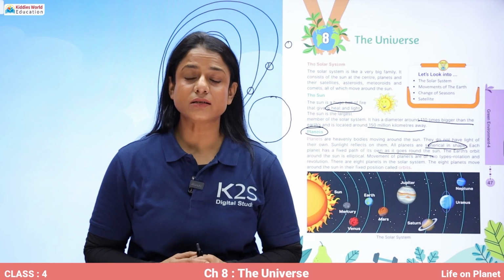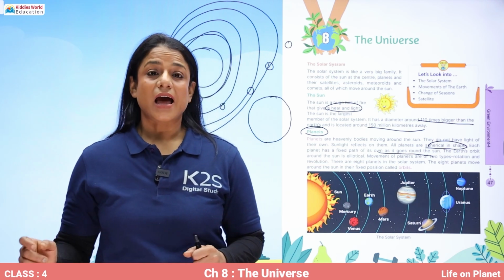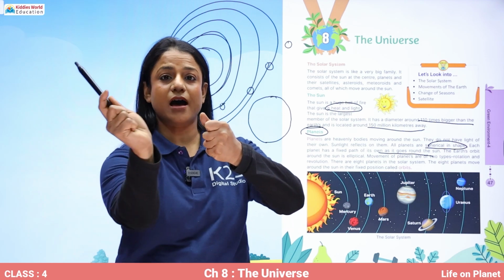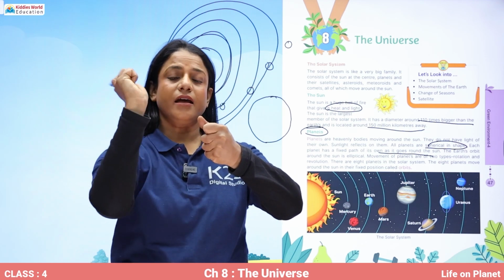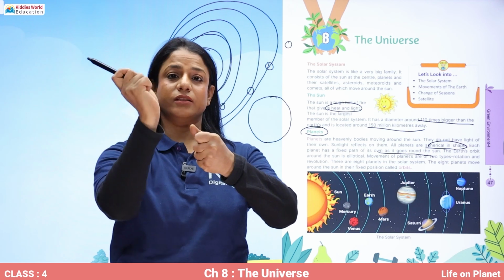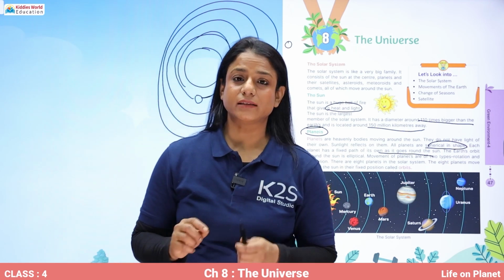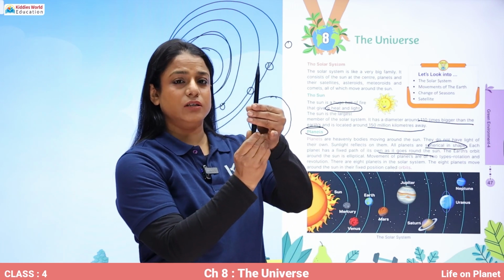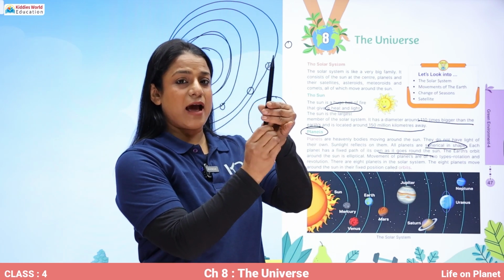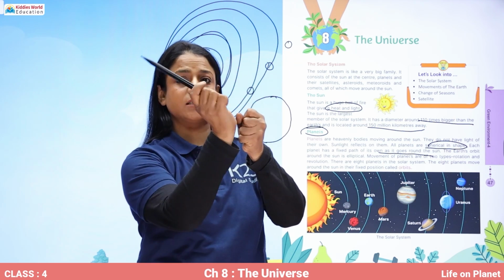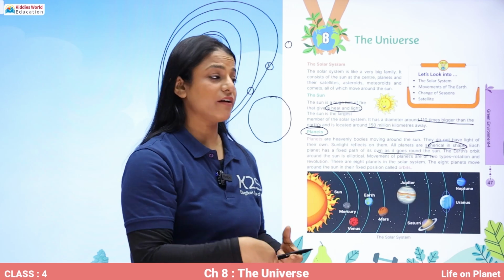This is called rotation. And the other movement is when they are going around the sun, round and round. So this is called revolution. So there are two movements shown by the planets. One, when they spin on their own axis, that is rotation, and when they are moving around the sun in their path, that is called revolution.